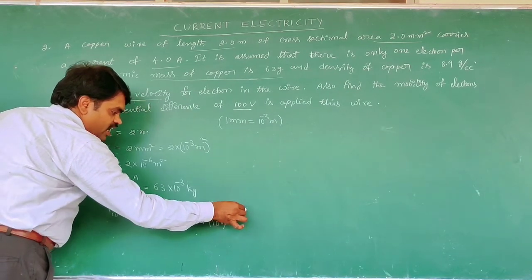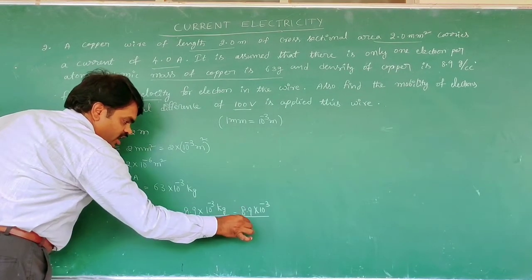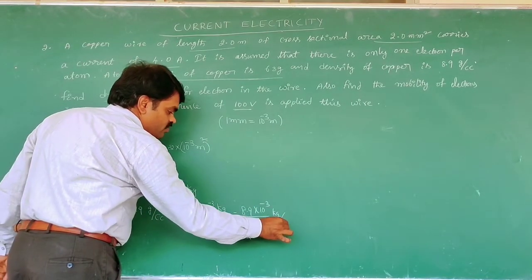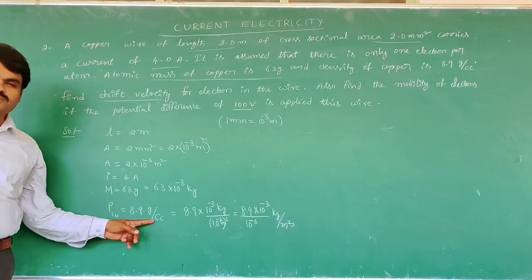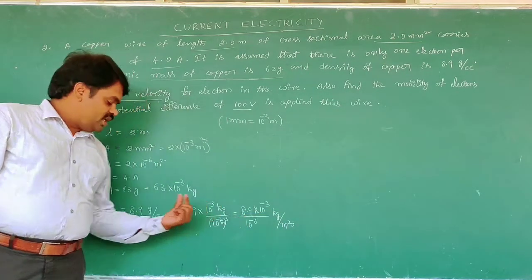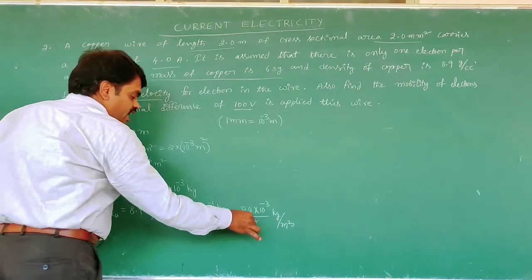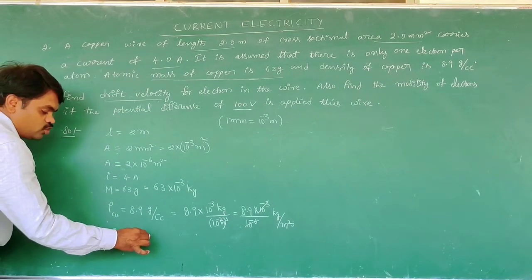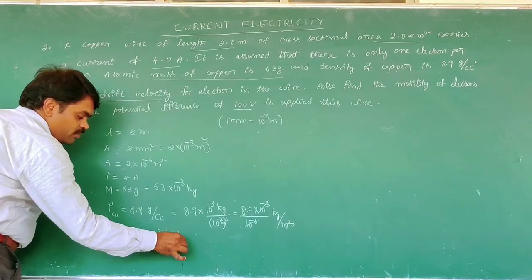That is 8.9 into 10 to the power of minus 3 by 10 to the power of minus 6 kg per meter cube. Because the density is given in gram per cc, the CGS unit of density, it is converted into the SI unit, kilogram per meter cube. Now it gets cancelled, and we get the density of copper as 8.9 into 10 to the power of 3 kg per meter cube.